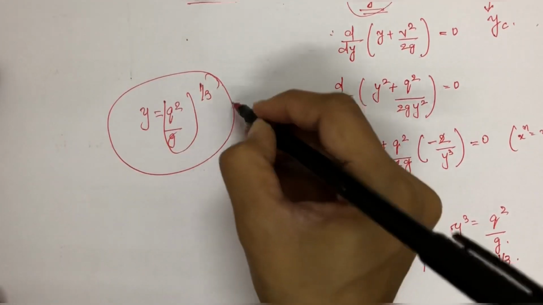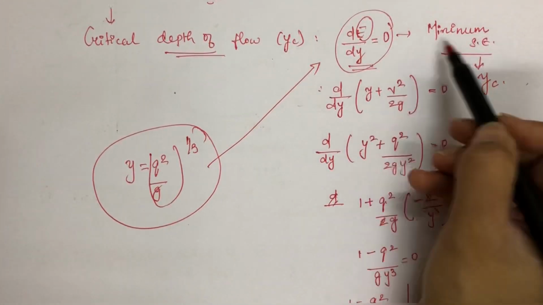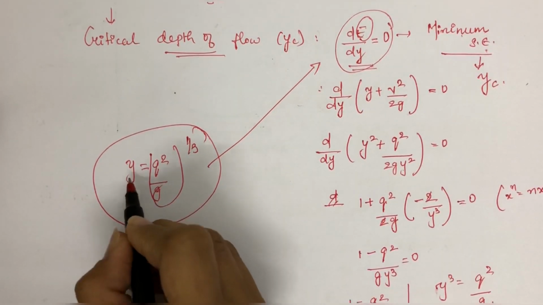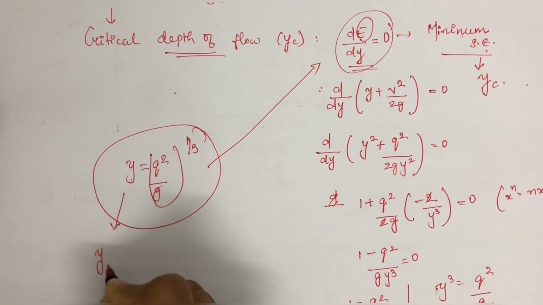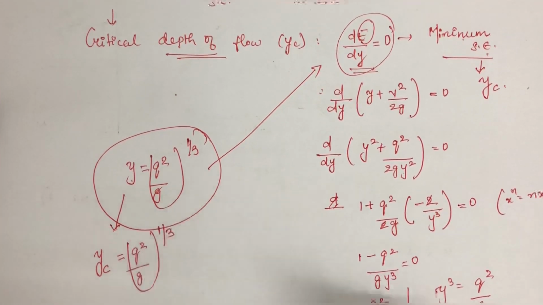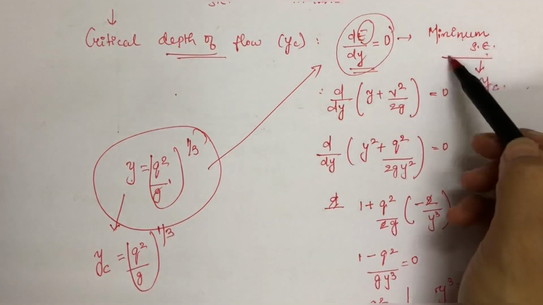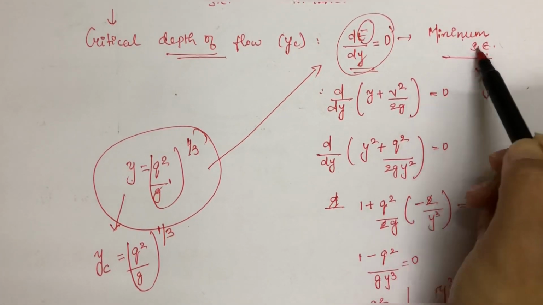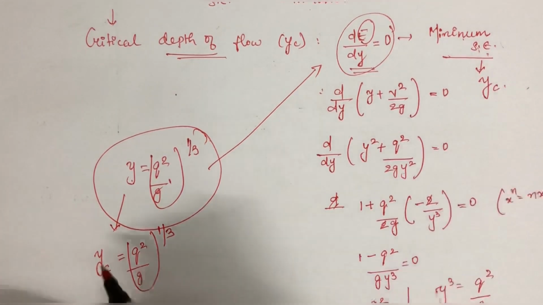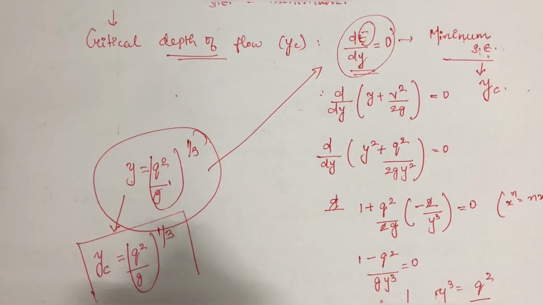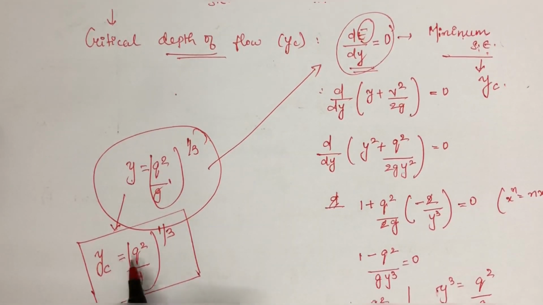But this condition has been derived on the assumption that specific energy is minimum, so instead of y it will become the critical depth of flow: yc is equal to q square by g whole raised to 1/3. Because this condition has been derived by considering that the specific energy is minimum, and at that minimum specific energy the depth will be critical. So the expression for the critical depth can be expressed in mathematical form as yc equals q square by g whole raised to 1/3.